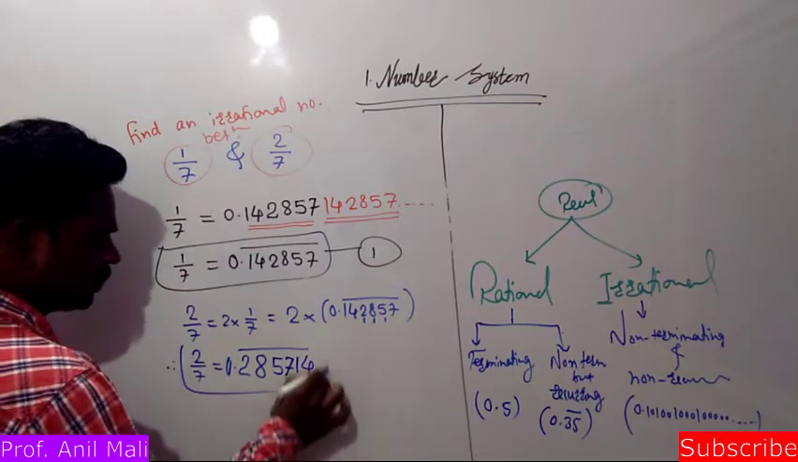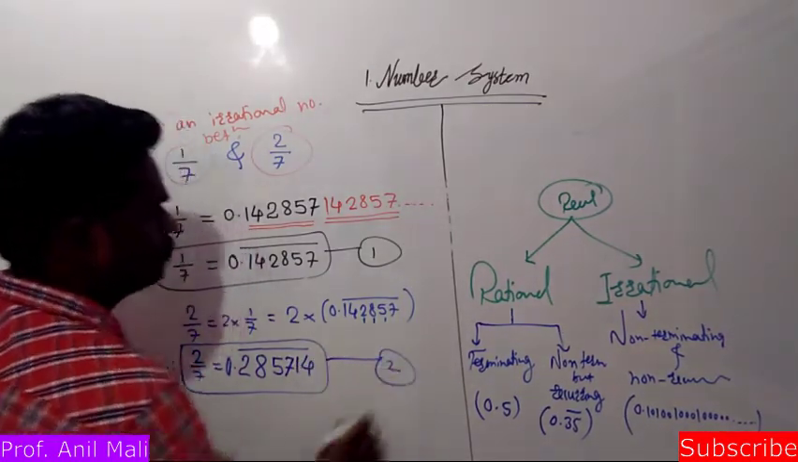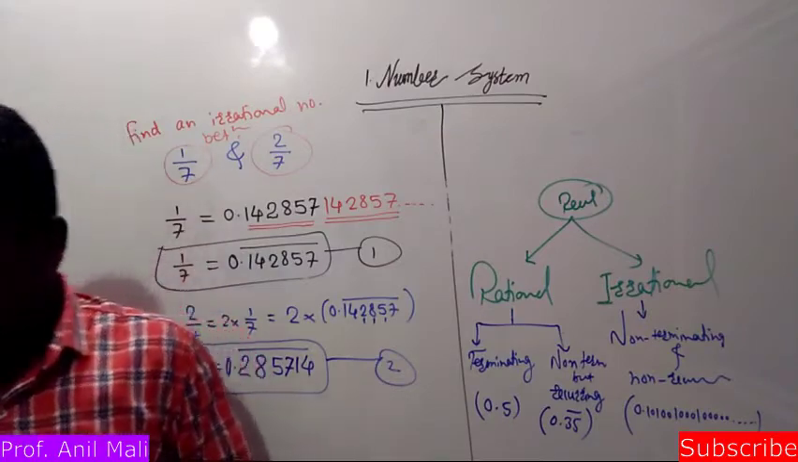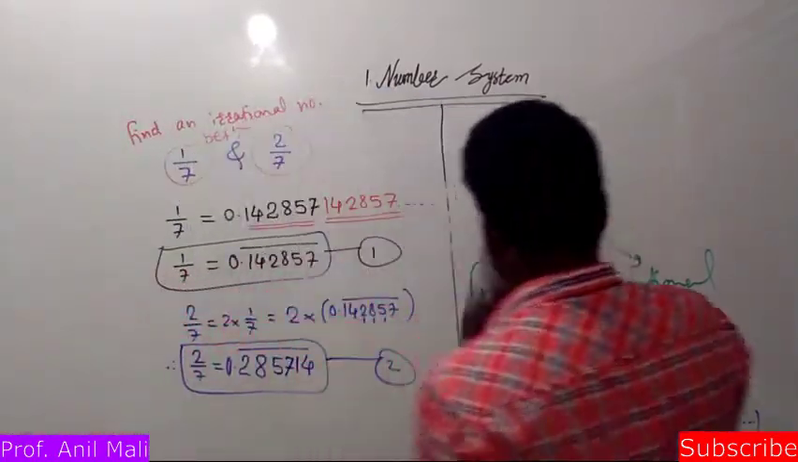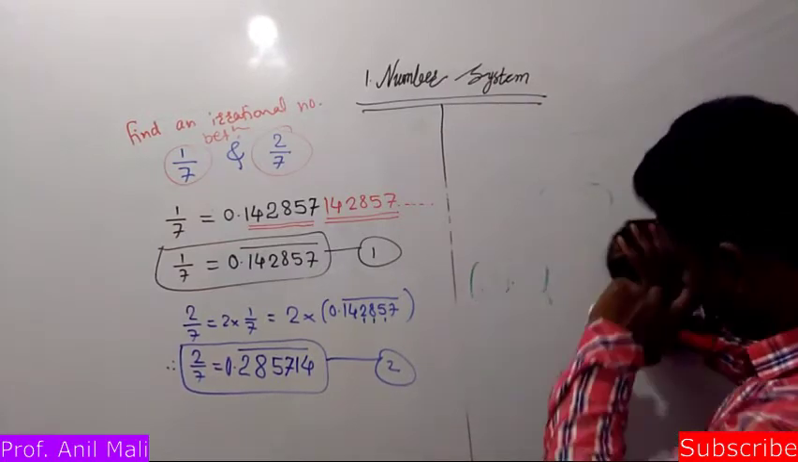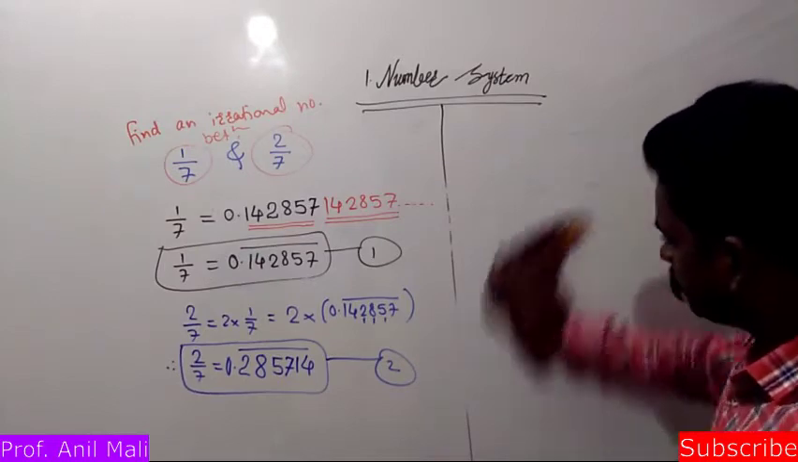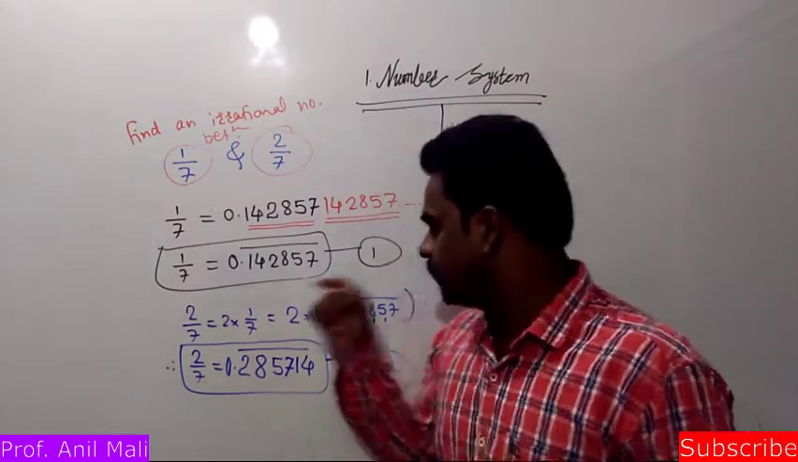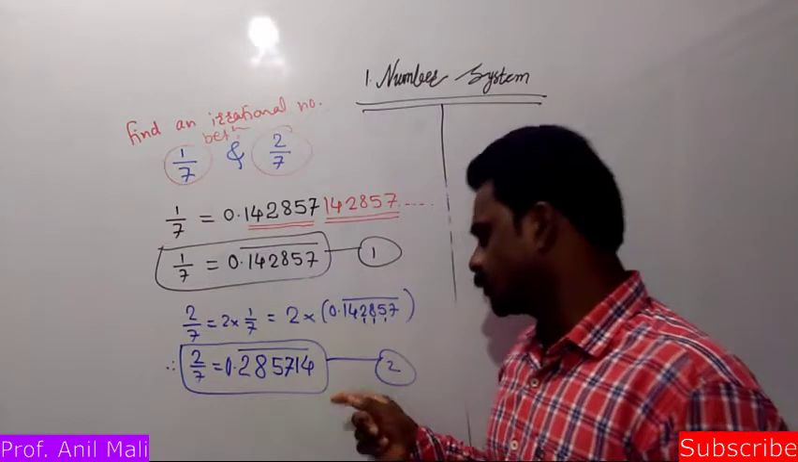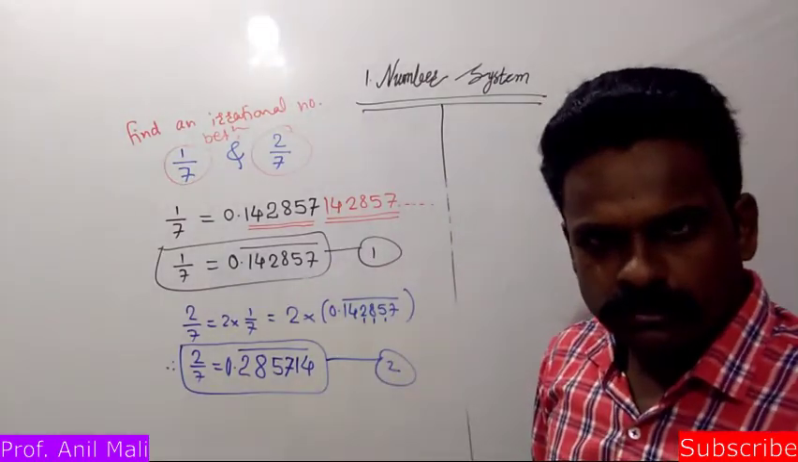This is also a recurring form. This is equation number 2. Now see friends, these are the two rational numbers. Okay, fine, no problem. Now we are going to find out an irrational number between these 1 and 2 rational numbers. Now how can we find out?